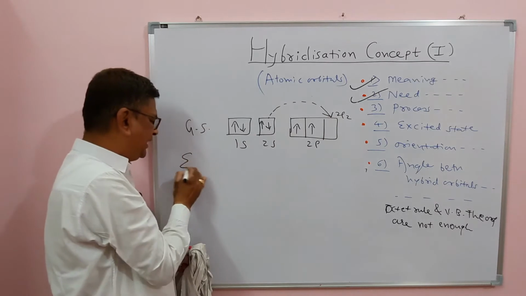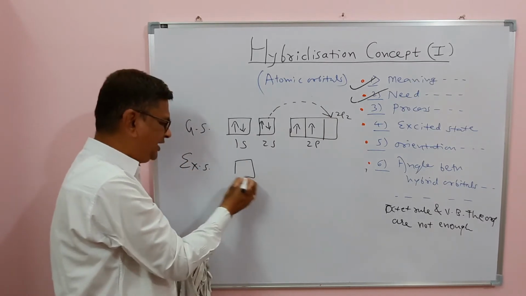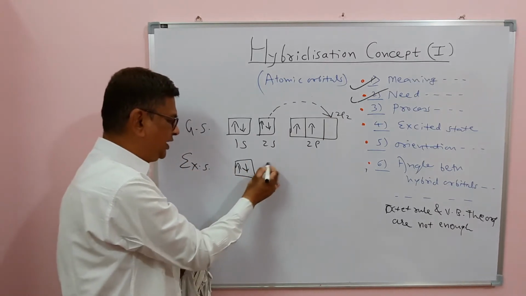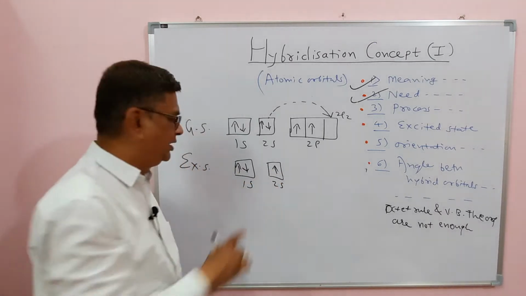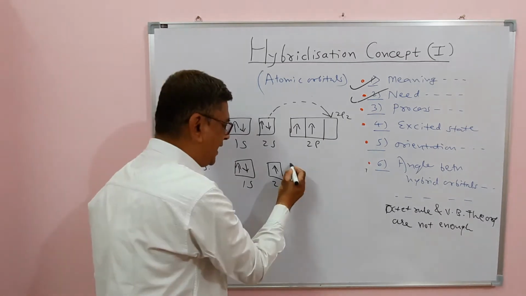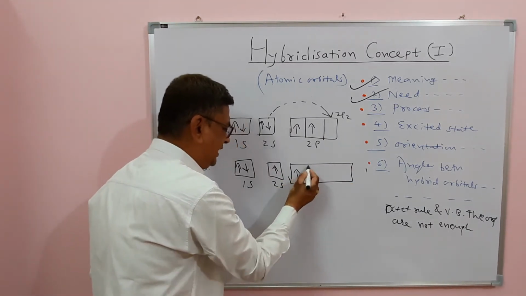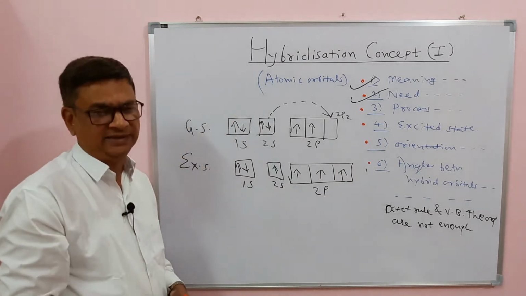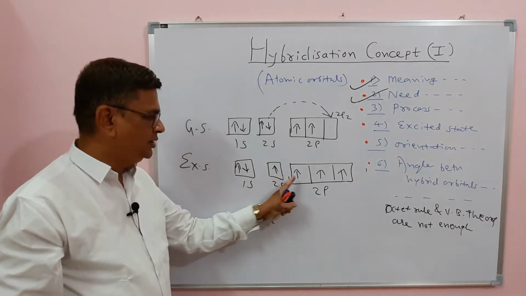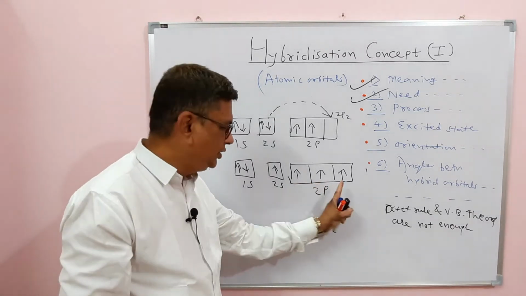So the excited state configuration is something like this. There is no change in 1s2, but in 2s now only one electron remains because one is shifted, and that's why the new configuration, called the excited state electronic configuration, becomes 1s2, 2s1, 2px1, 2py1, 2pz1.